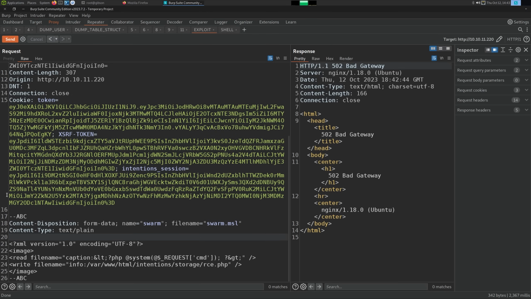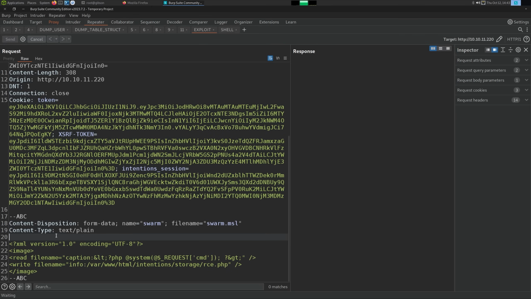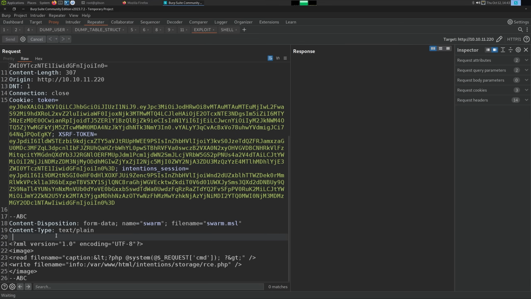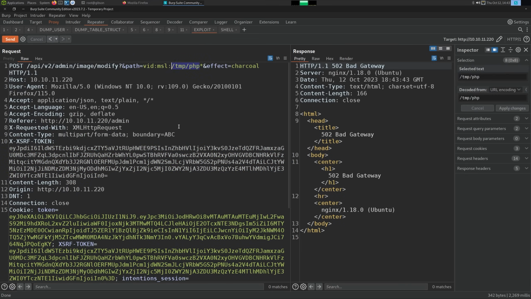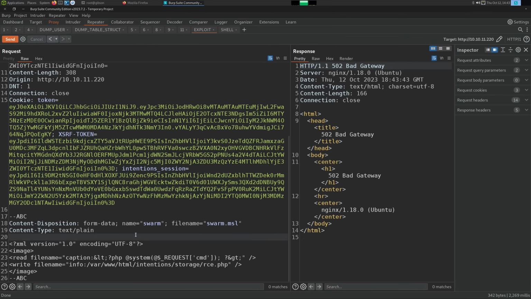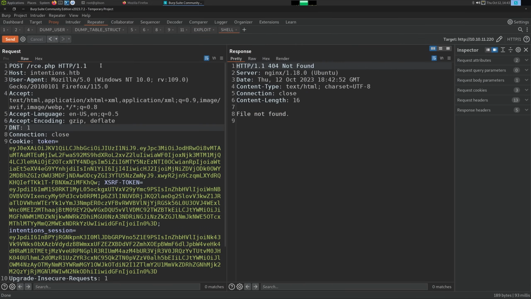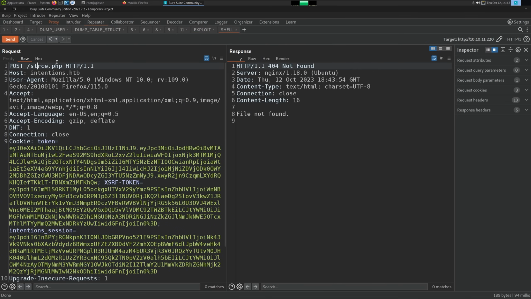I can add a space here to break this completely again. Maybe it cleaned up there. So you can see I remove the space, it works. Then I add that space back and it's still going to give me that error because this PHP file existed from the previous request. So I'm guessing something like that is going on. And I don't know why I can't hit this.